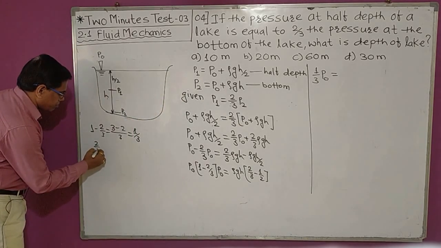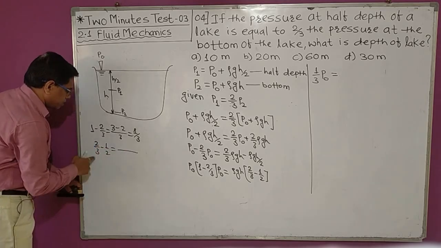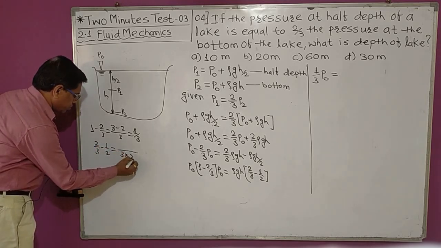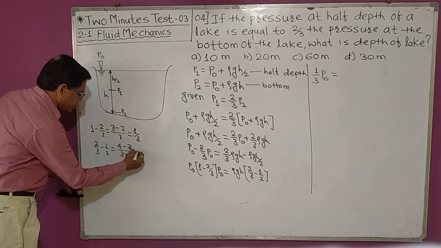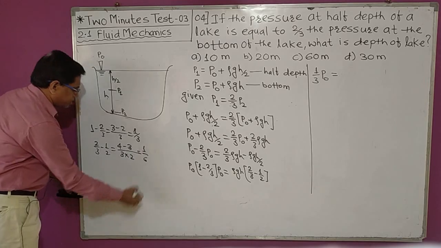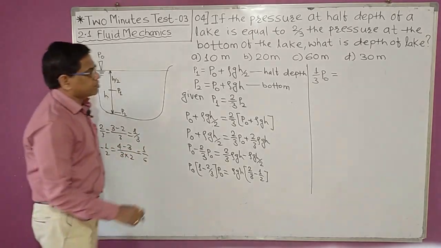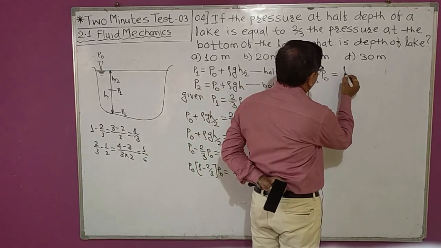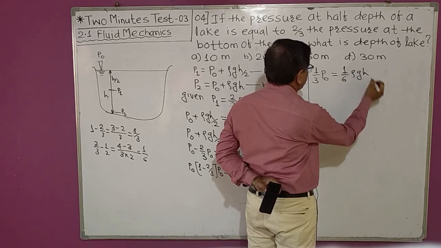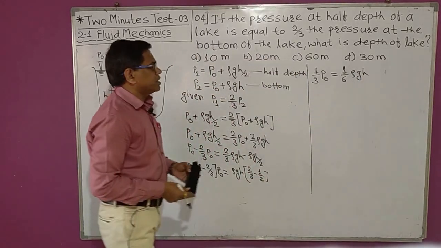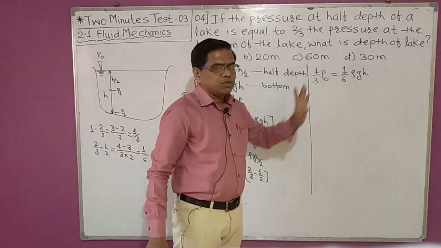Which is equal to, now here 2 by 3 minus 1 by 2, this is equal to 2 into 2 is 4 minus 3, over 3 into 2 is 6. 4 minus 3 is 1. This is equal to 1 by 6 rho into g into h. So we get 1 by 3 into P0 is equal to 1 by 6 rho into g into h.